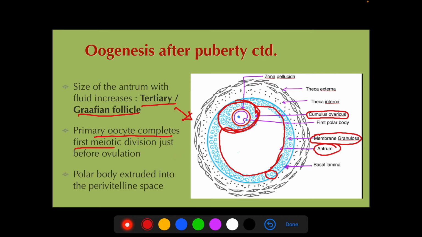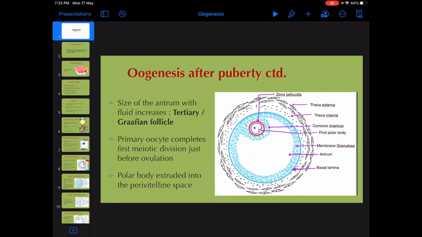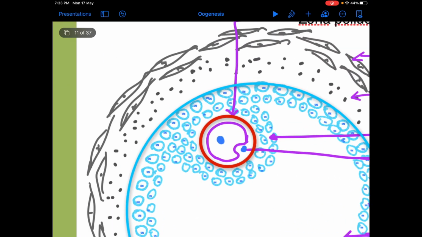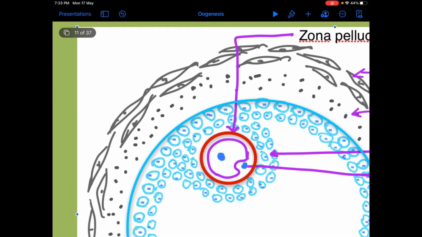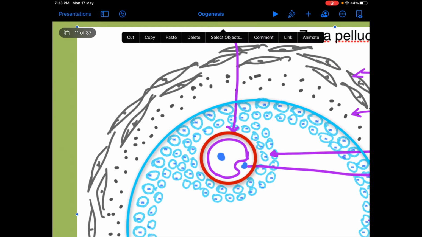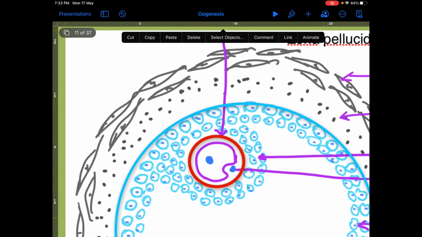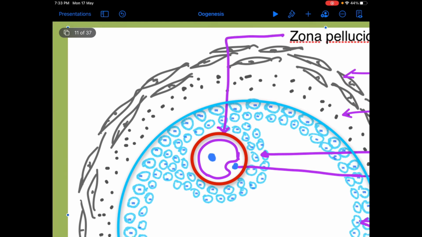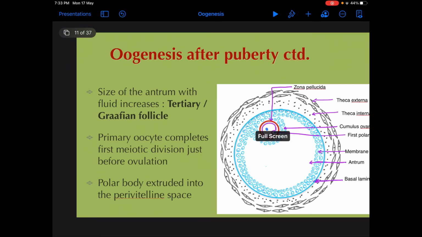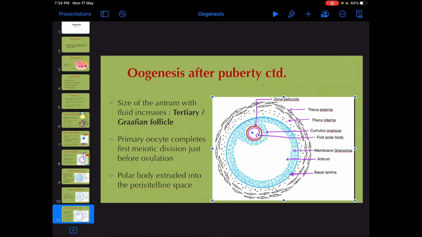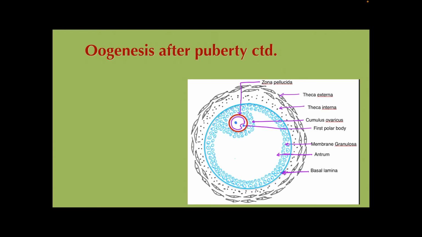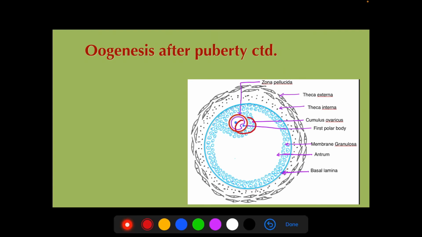So what is the perivitelline space? The perivitelline space is the space between the zona pellucida and the membrane of the oocyte. So this is the space, the perivitelline space.